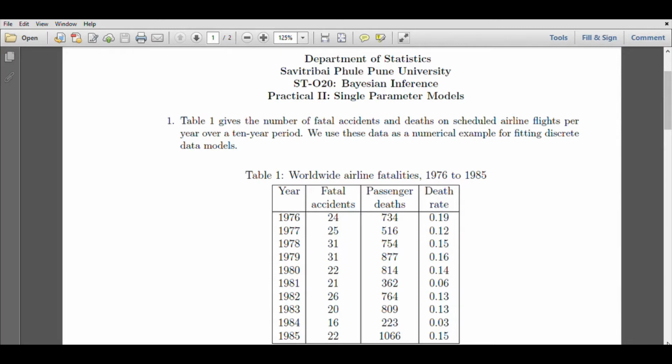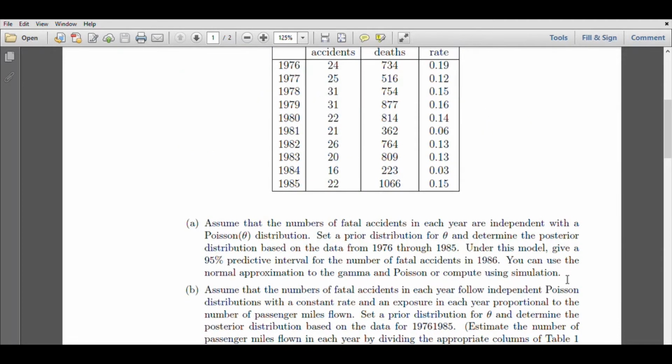It talks about the data available regarding the number of fatal accidents and the deaths on scheduled airline flights per year over a 10-year period. As you can see here, year-wise data is available on the number of fatal accidents, passenger deaths and hence death rate. Now the first question talks about the number of fatal accidents.